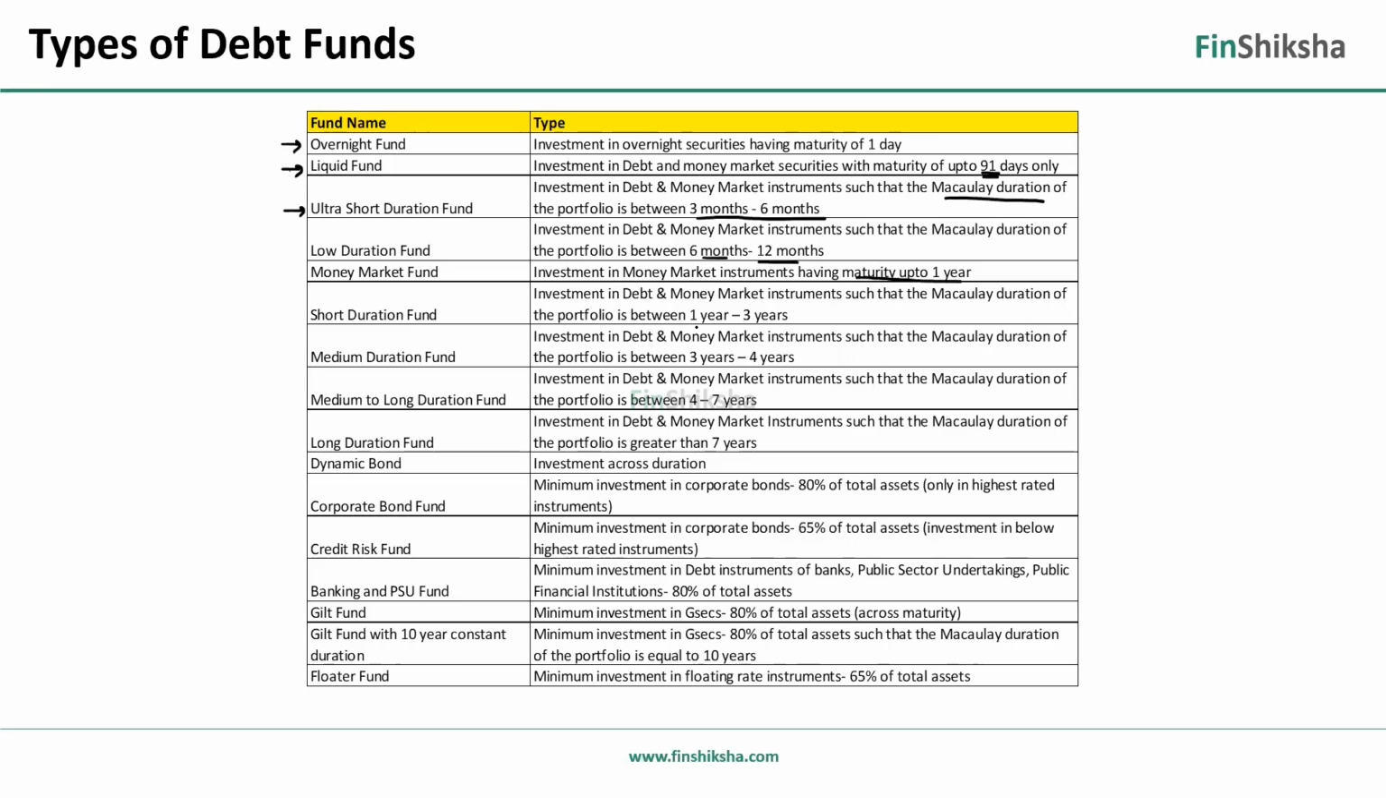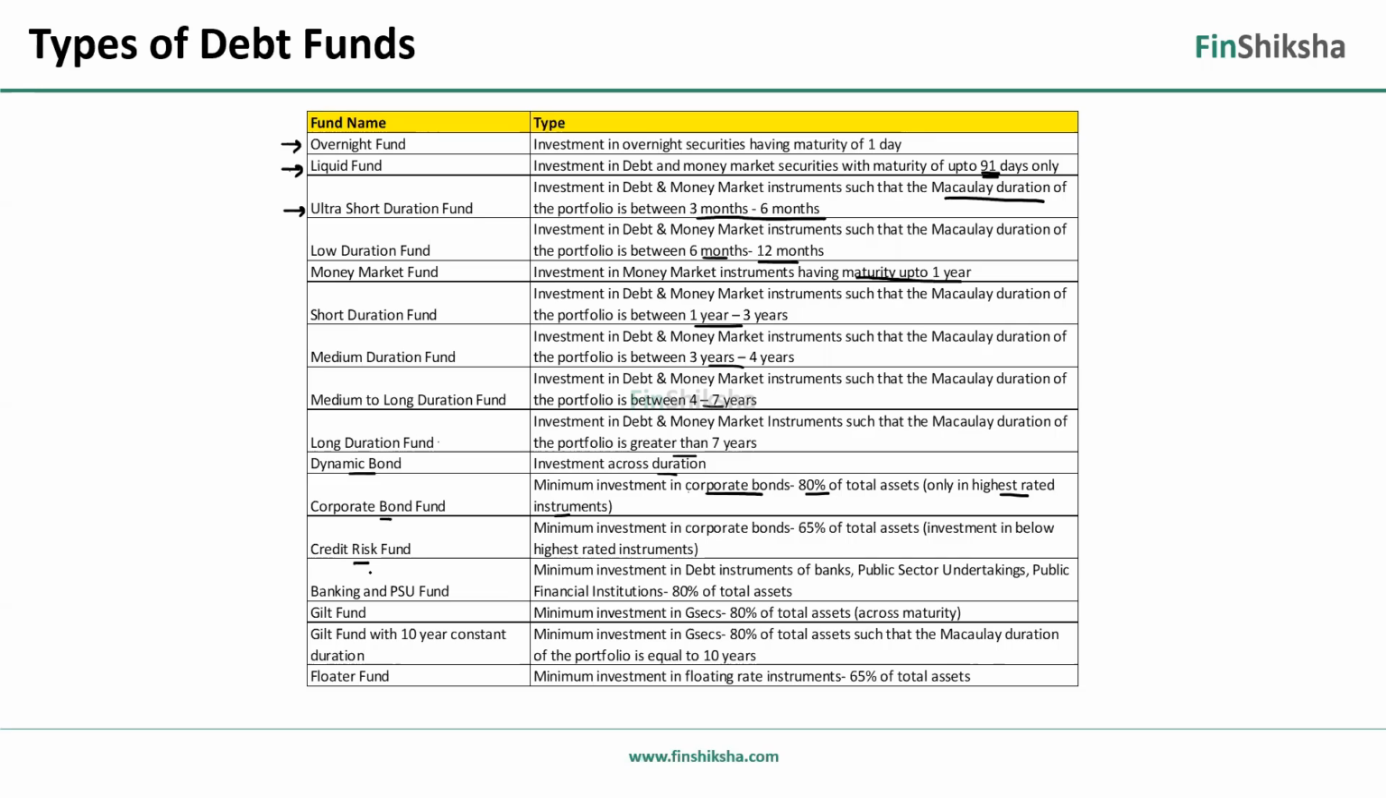Short duration funds, 1 year to 3 years. Medium duration fund, 3 to 4 years. Medium to long, 4 to 7 years. Long duration, greater than 7 years. Dynamic bond fund, investment across duration. Corporate bond fund, minimum investment of 80% in corporate bonds, right? But only in the highest rated instruments, right? So that's a corporate bond fund.